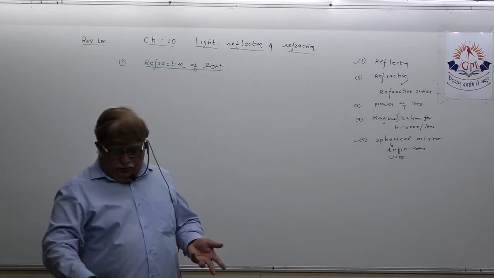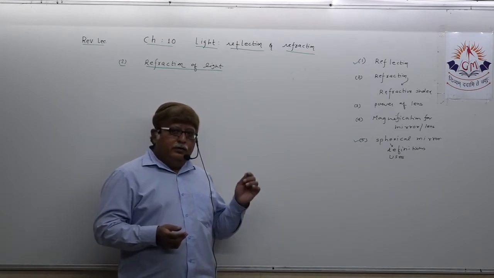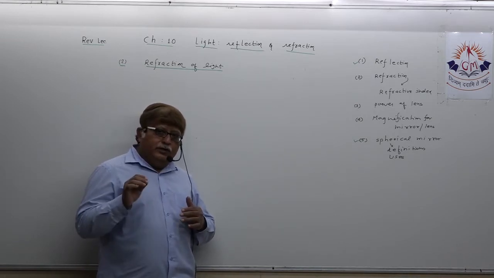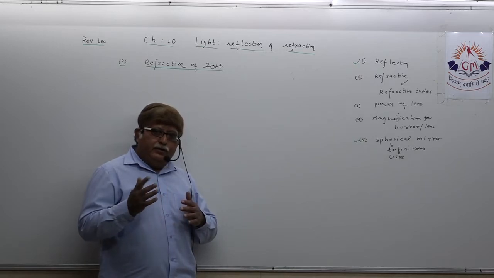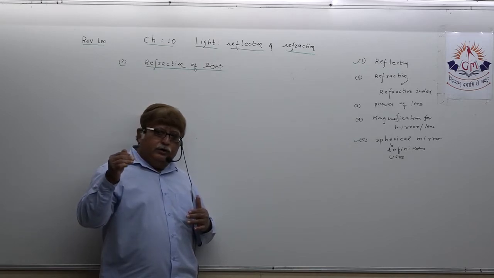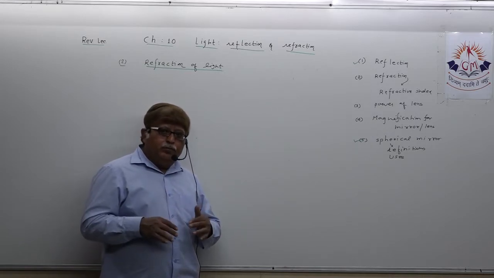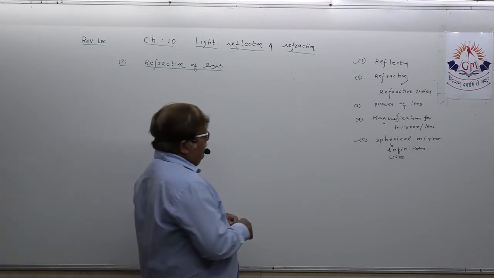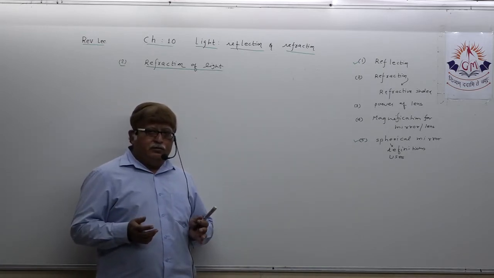Reflection, as you all know, always occurs on an opaque surface, and refraction of light always occurs when a light ray travels from one transparent medium to another transparent medium having different optical density. You should know this word, optical density, because all mediums are not similarly transparent.